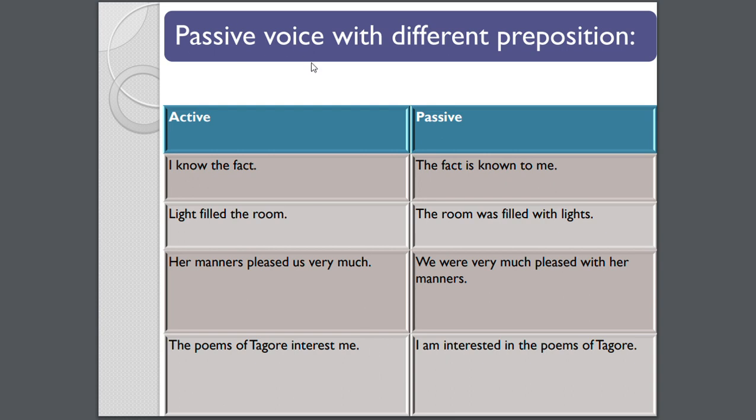Now passive voice with different prepositions. I know the fact. The fact is known to me. Light filled the room. The room was filled with light. Her manners pleased us very much. We were very much pleased with her manners. The poems of Tagore interest me. I am interested in the poems of Tagore.